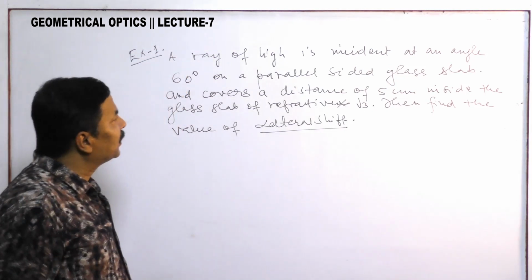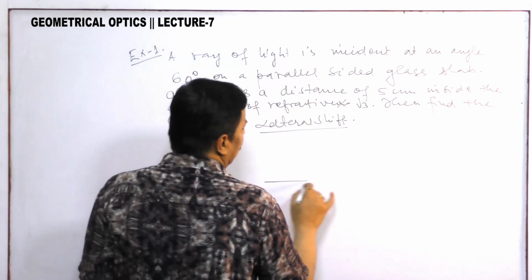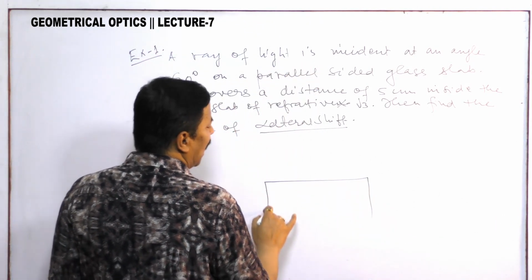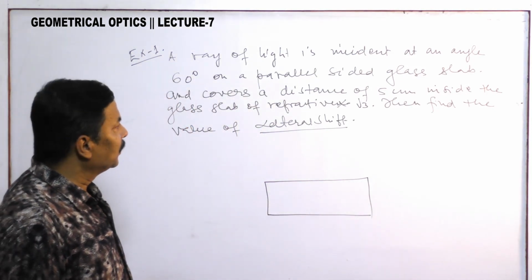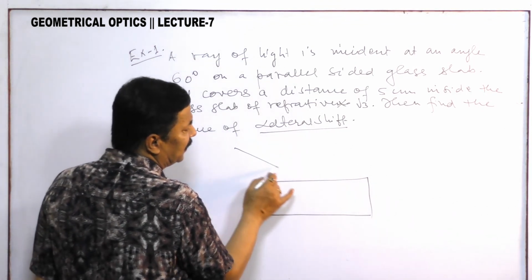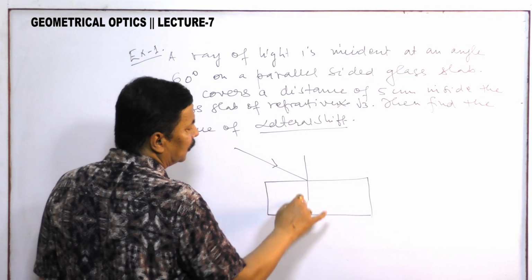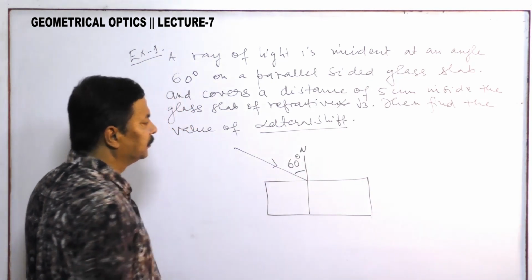Now, in this question, a parallel sided glass slab is there. This is the parallel sided glass slab. Thickness is not given. A ray of light is incident at an angle of 60 degree. So the angle with the normal is 60 degree. This is the normal and the incident ray.